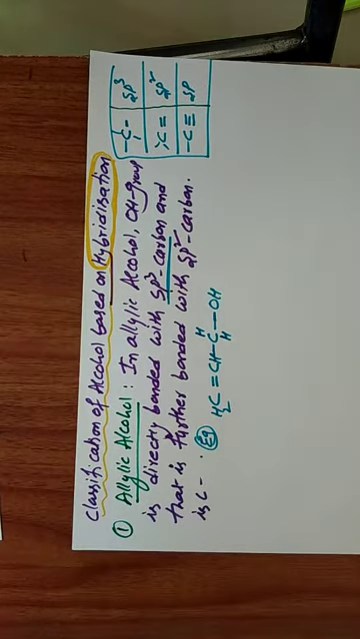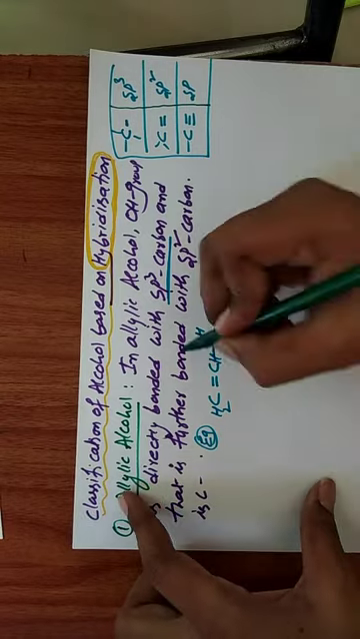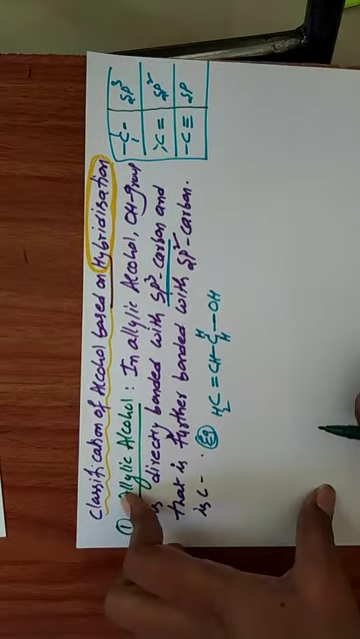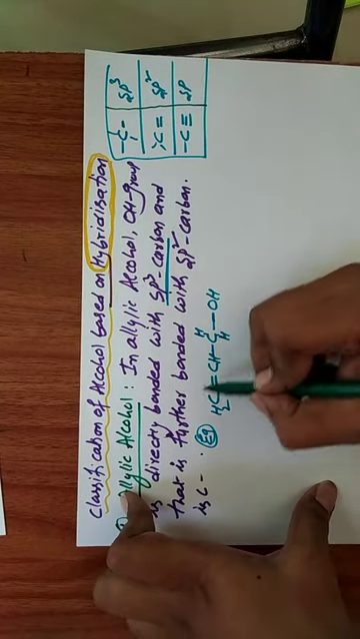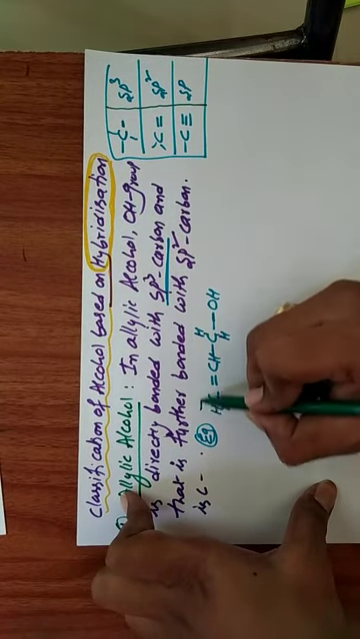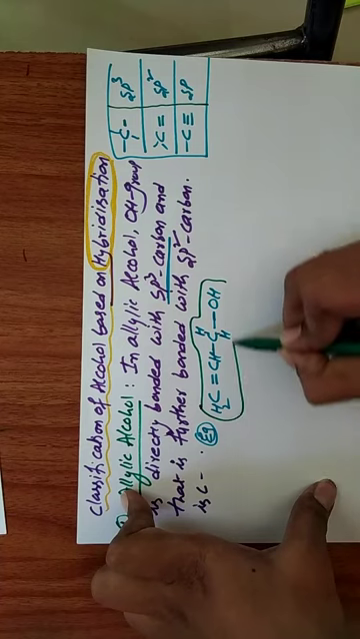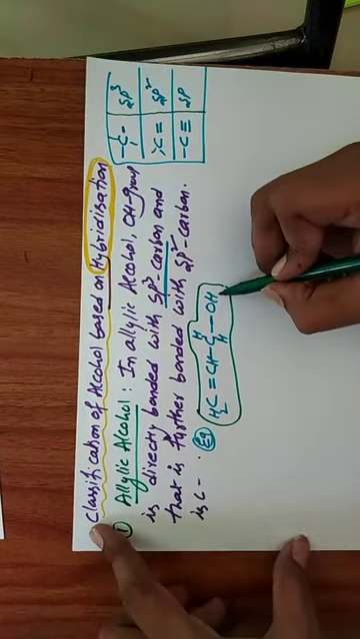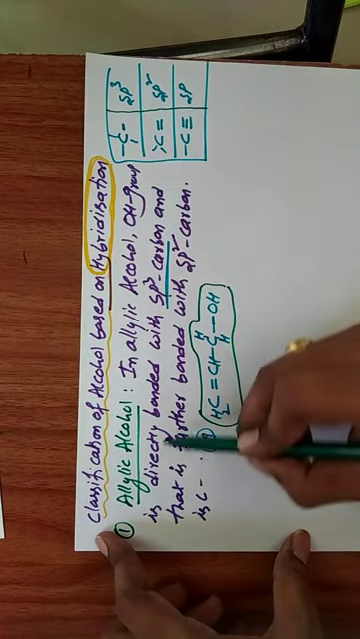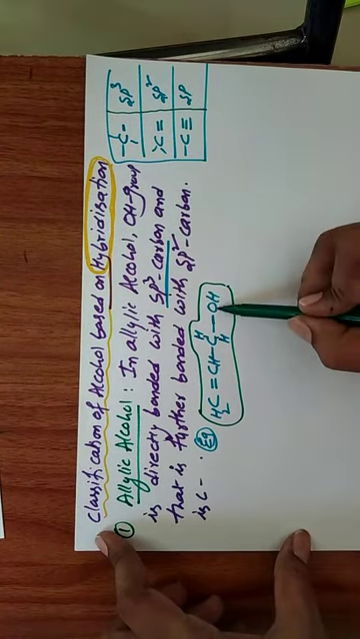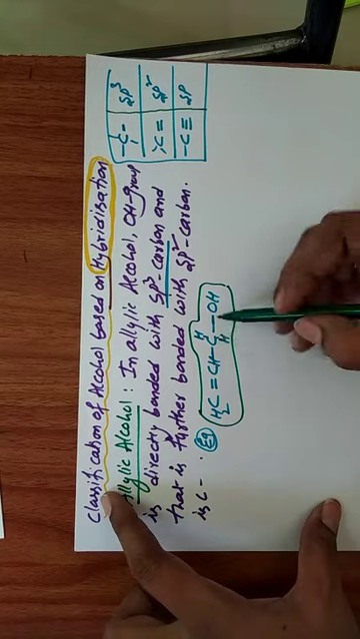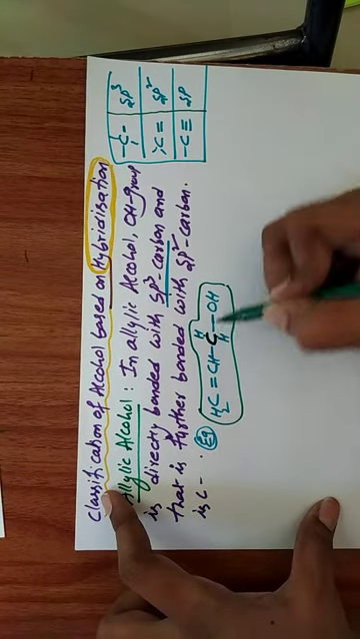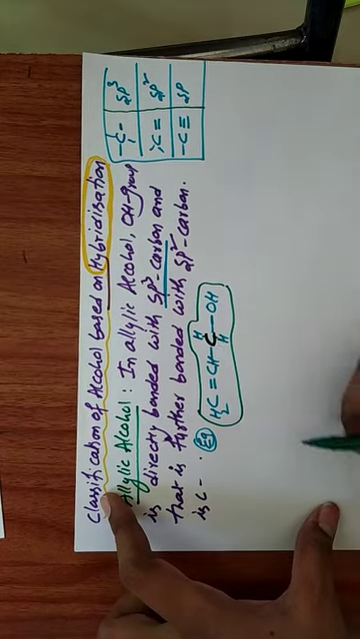Okay, so this is the example for allylic alcohol. Definition once again: the OH group is directly bonded with an sp3 carbon. This is the sp3 carbon. This sp3 carbon is further bonded with an sp2 carbon.